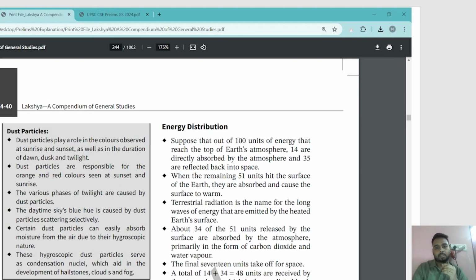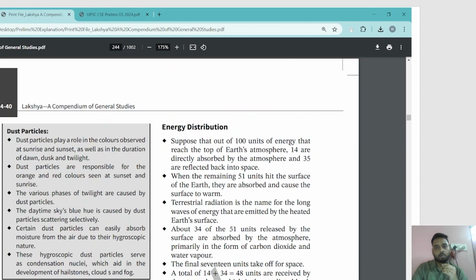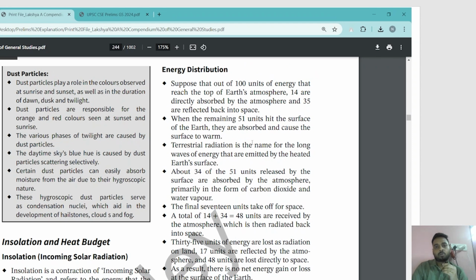So see, this is the heat budget. Like I said, the question is related to heat budget, and we are talking about incoming solar radiation and the outgoing terrestrial radiation. So what is happening? The incoming radiation is 100 units of energy, out of which we have to see how much is absorbed by the atmosphere in the incoming and the terrestrial radiation, right?